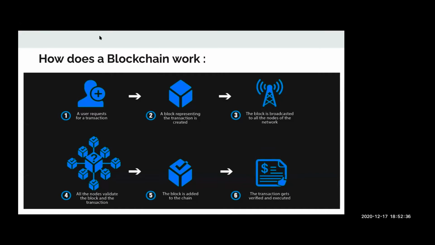After doing all the heavy computation and arriving at a consensus, the block is added to the chain and the transaction gets verified. Then all the nodes in the network download that block and add it to their own ledger, so that every node's ledger is in sync with every other node in the network.